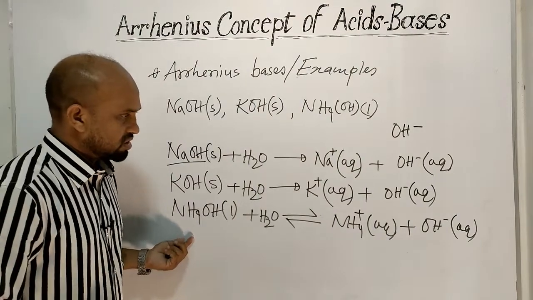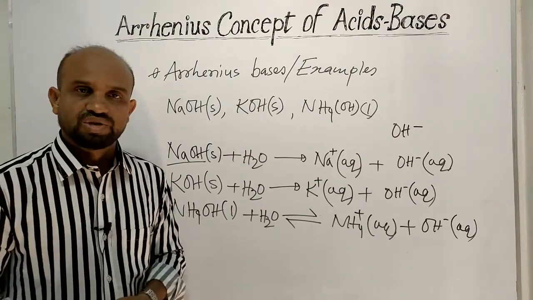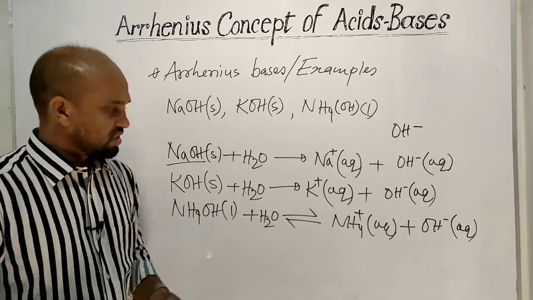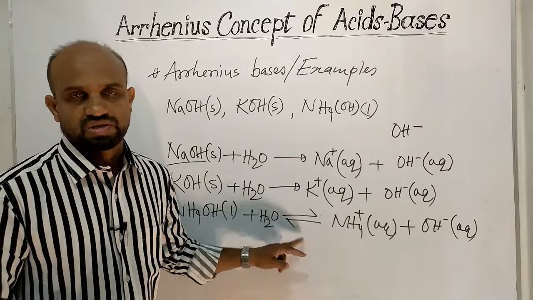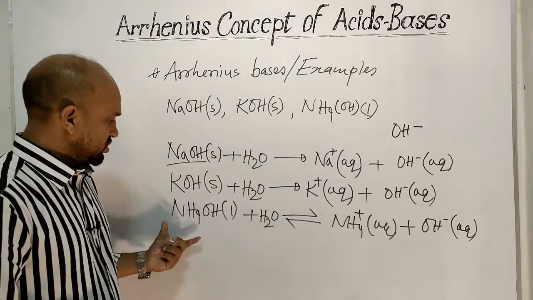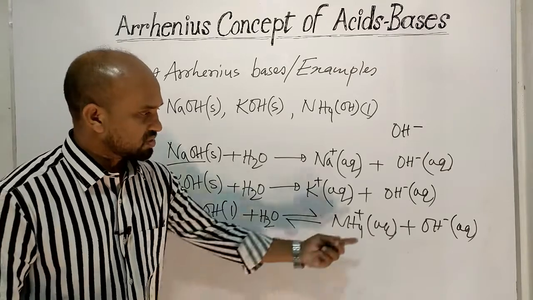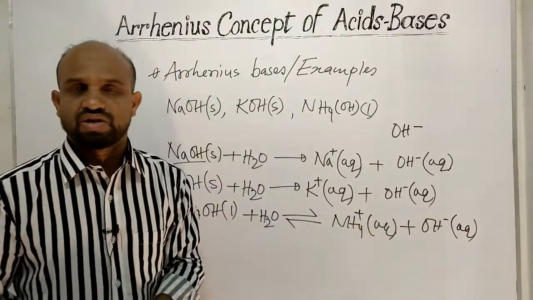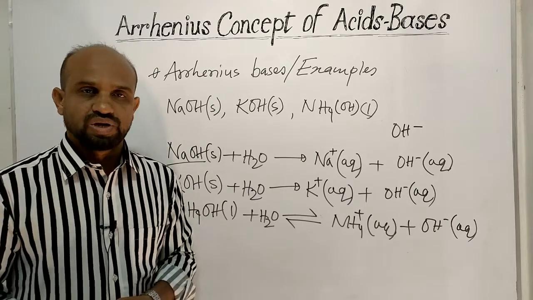It's a kind of weak base, that is why the percentage of ionization is very low, and for this reason the equilibrium arrow is used. So ammonium hydroxide is a kind of Arrhenius base because it can produce hydroxide ion in water.